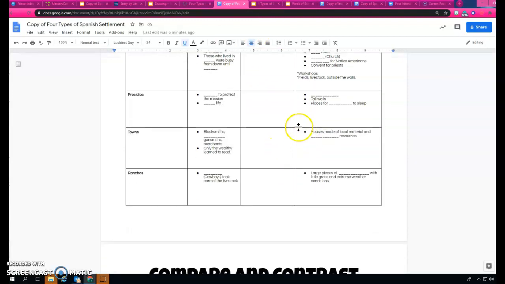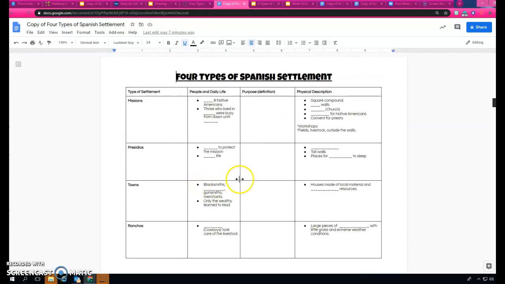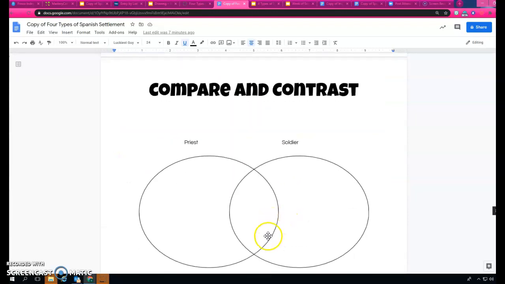So now that you have this information down, you're going to compare and contrast the life of a Spanish priest and a soldier. The Spanish priest would be within the mission, and the soldier would be within the presidio. So based on these 2 columns, what do they have in common? It would go in the middle. And what they are different or how they contrast from each other would go on the sides.